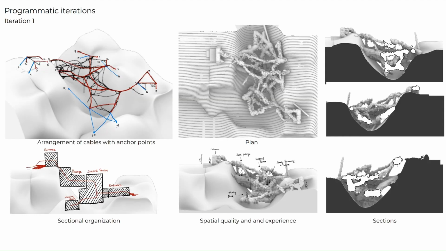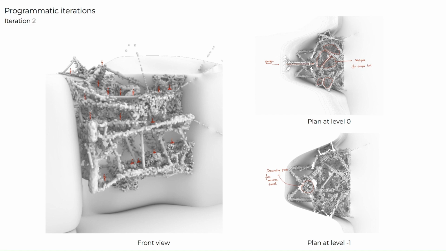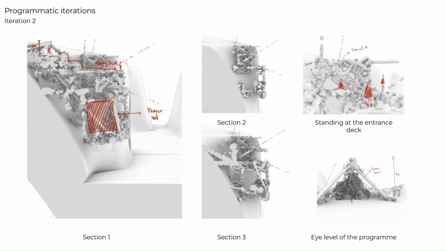For the first iteration, the structure is below the cliffs and not directly visible at eye level as it has to be part of the context. Once one descends from the entrance, they actually see the size of the structure. Here, it tries to cover the maximum area, but there aren't multiple levels and volumes generated. Here, I have explored more levels, considering where all the spaces can be allocated and what the overall scale of the project should be. The idea here is to funnel visitors towards the cliff edge, leading them down to the main spaces. More programmatic iterations.